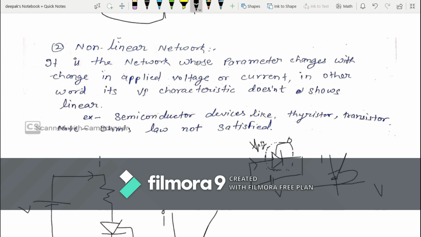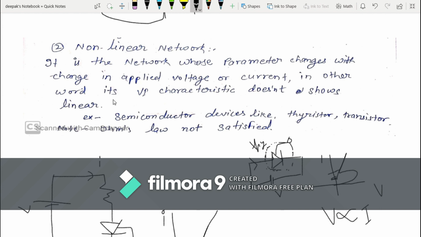So this is a non-linear element, and in this case Ohm's law is not satisfied, because Ohm's law states that the VI characteristic is always straight, V proportional to R, but this is not fulfilling the condition. So here Ohm's law is not applicable. Define non-linear network: it is the network whose parameters change with change in applied voltage or current.